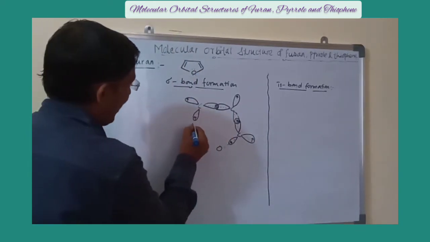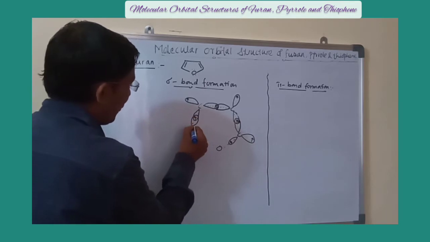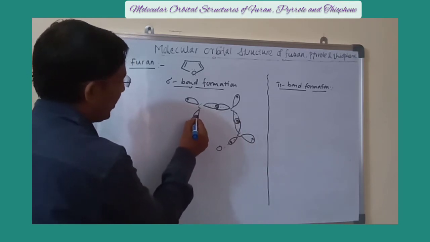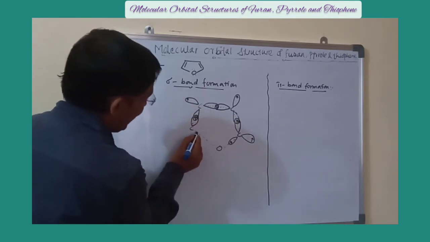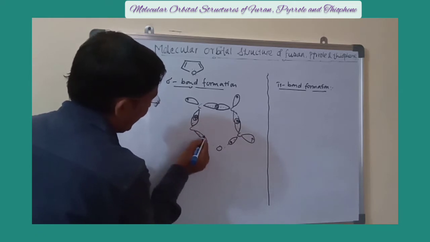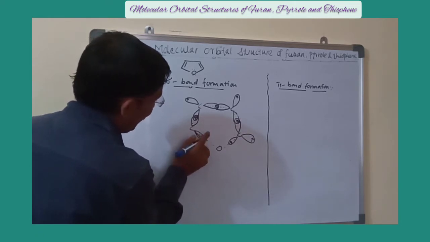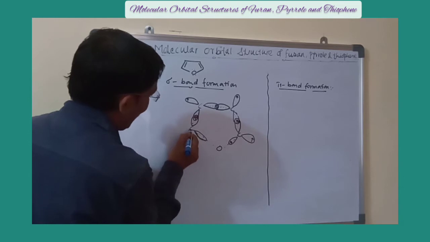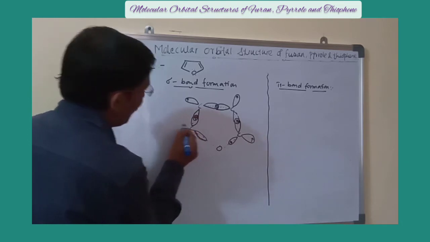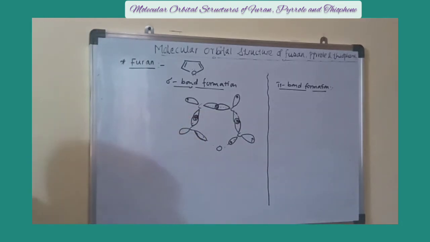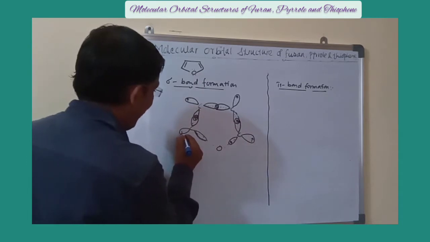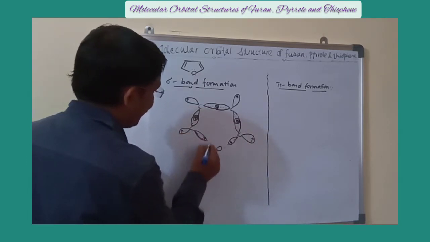Similarly, this carbon again has 3 sp2, this is one sp2 hybrid orbital which overlaps with this one. This one is the second sp2 hybrid orbital of this carbon atom, and this one is the third sp2 hybrid orbital of that carbon. Again each has one electron.